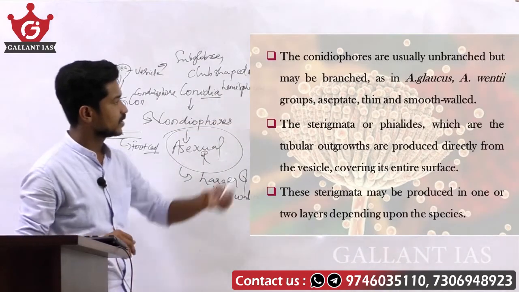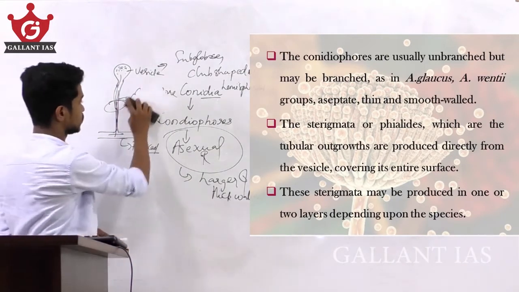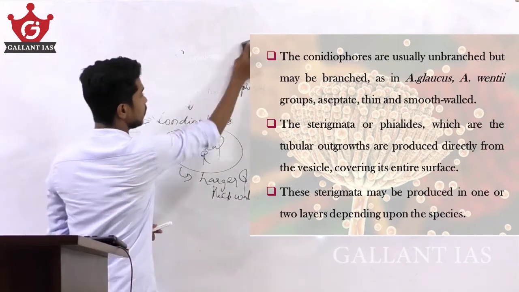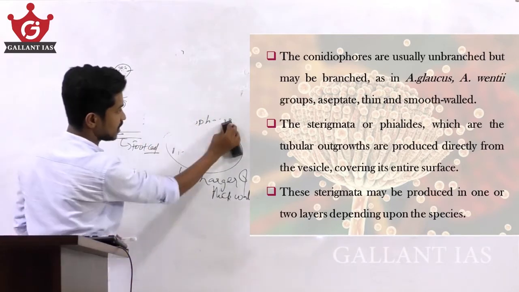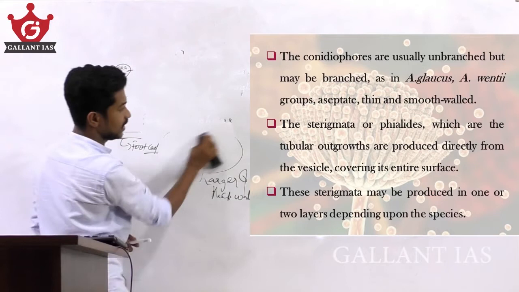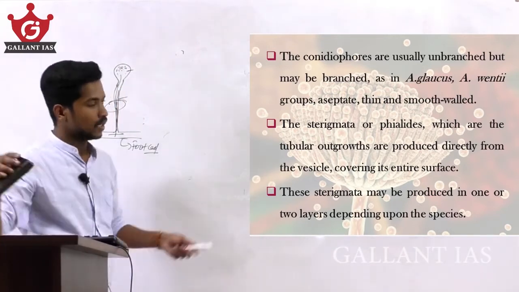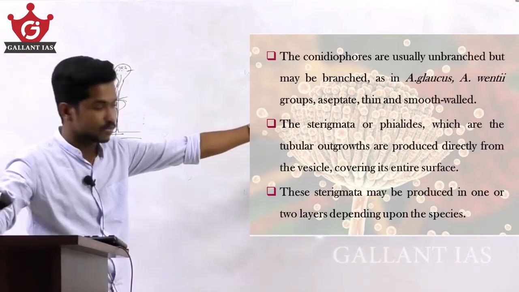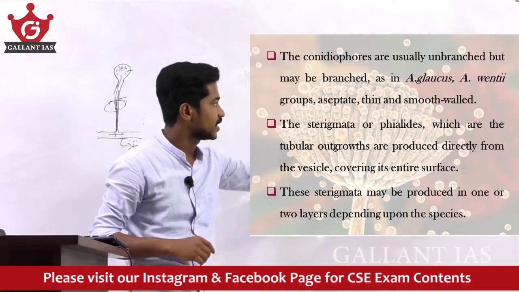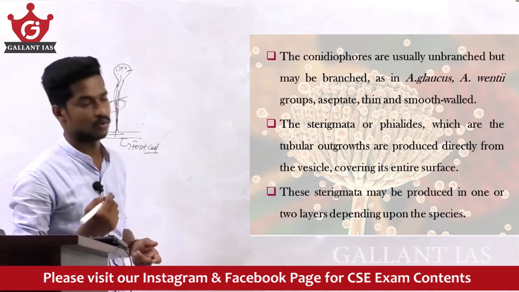The conidiophores are usually unbranched, but they can be branched too. In the Aspergillus glaucus and Aspergillus versicolor groups, they are aseptate, thin and smooth walled.